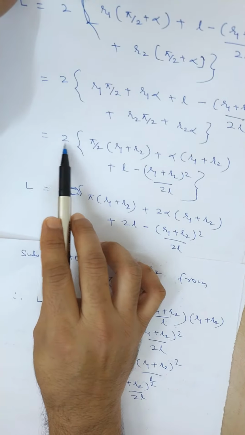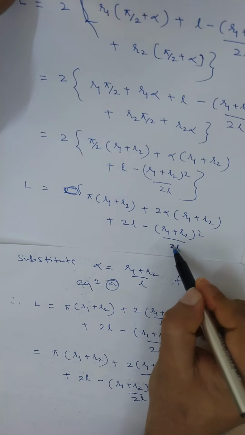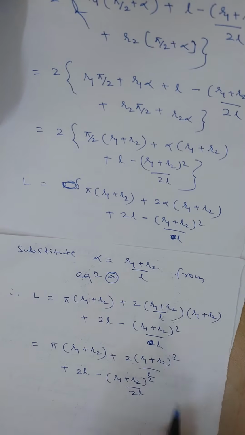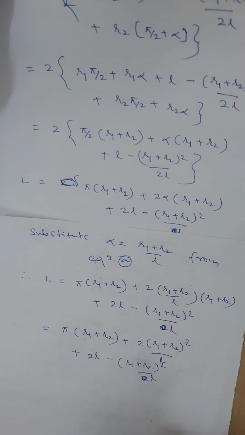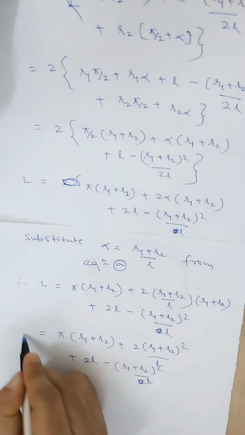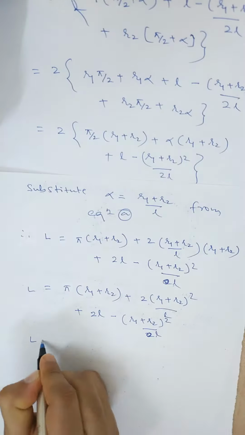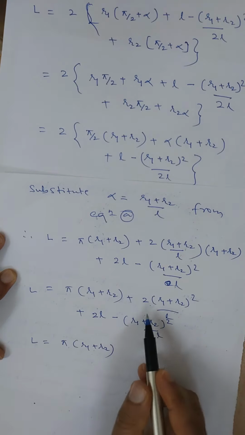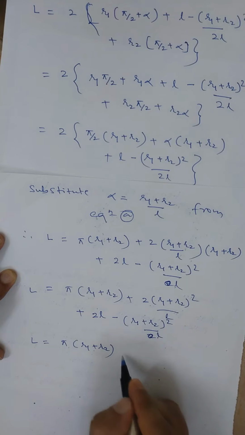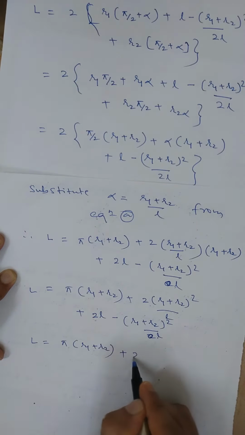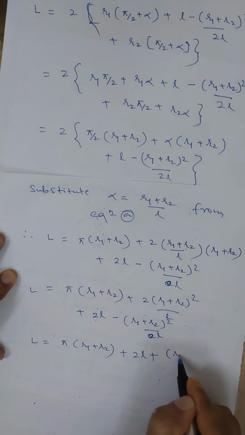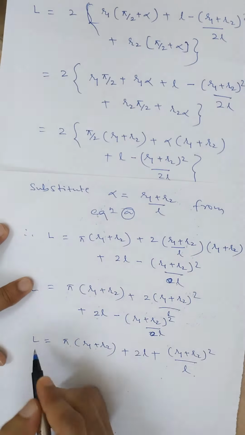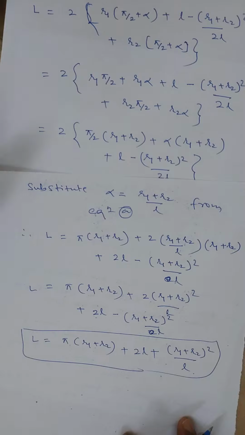If you take 2 inside, this 2 will cancel, so here we get L. The final, if you simplify, L equal to pi into (R1 plus R2) plus 2L plus (R1 plus R2) whole square divided by L. Okay, this is how we get the total length of the cross belt.